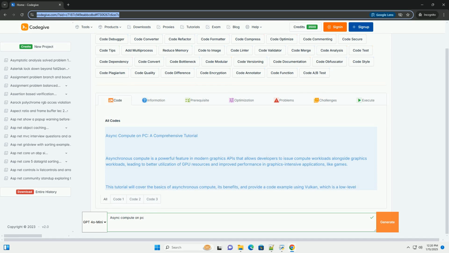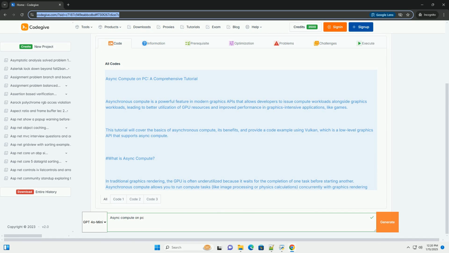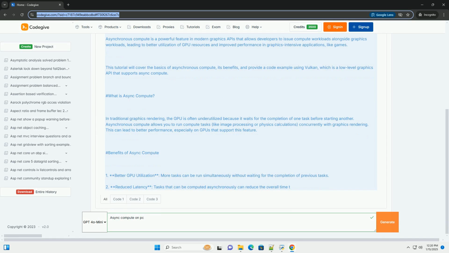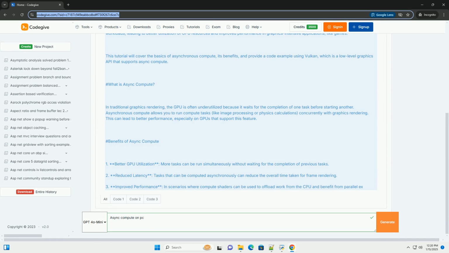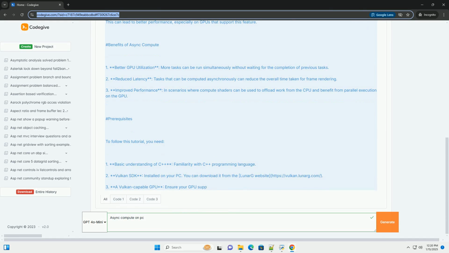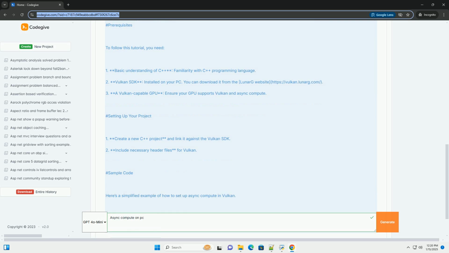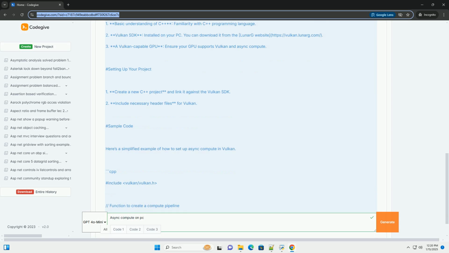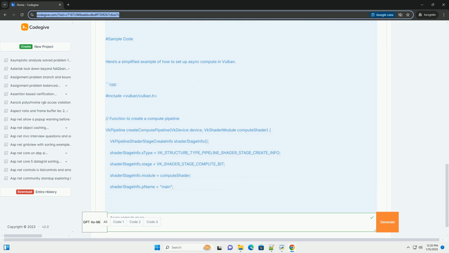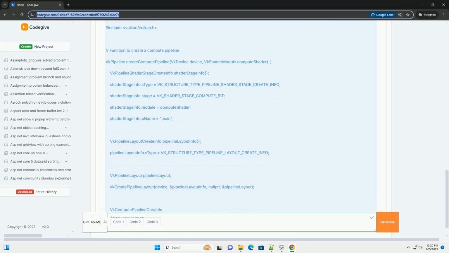Async compute on PC, a comprehensive tutorial. Asynchronous compute is a powerful feature in modern graphics APIs that allows developers to issue compute workloads alongside graphics workloads, leading to better utilization of GPU resources and improved performance in graphics-intensive applications, like games. This tutorial will cover the basics of asynchronous compute, its benefits, and provide a code example using Vulkan, which is a low-level graphics API that supports async compute.